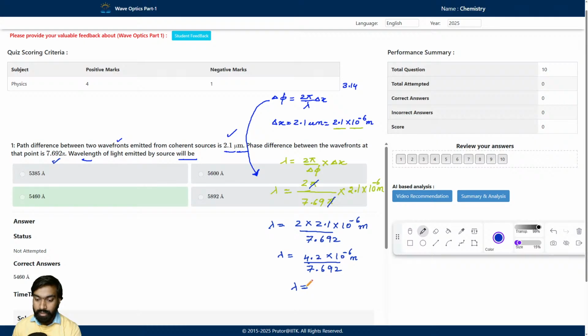Performing the calculation, it will be 5460 angstrom. So this is our correct answer.